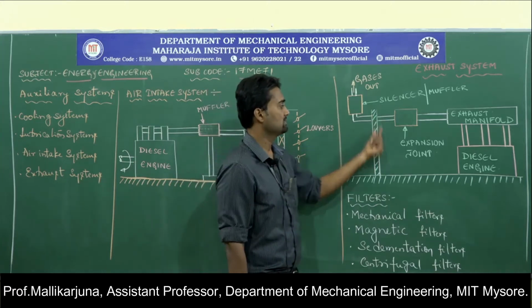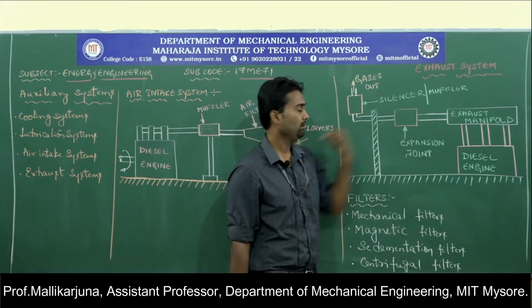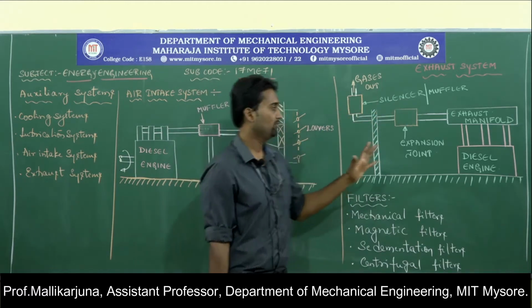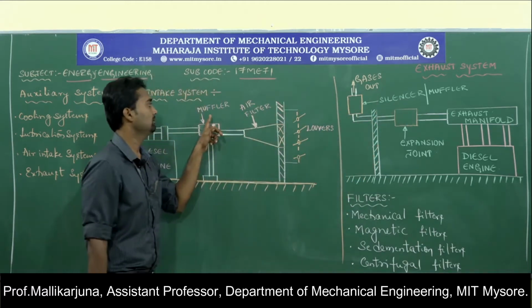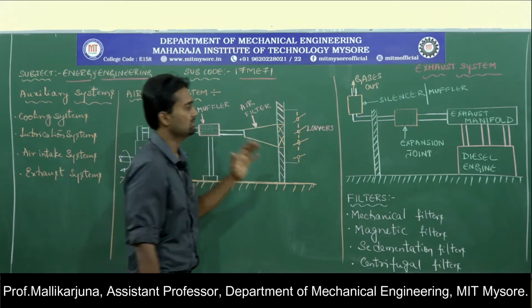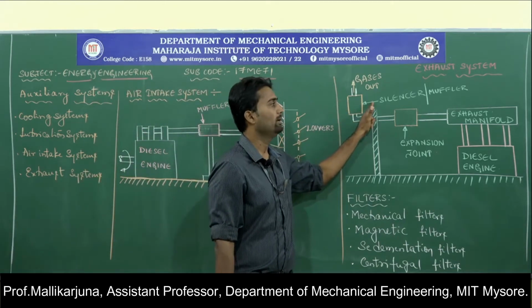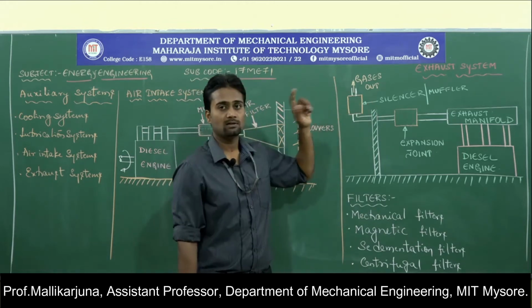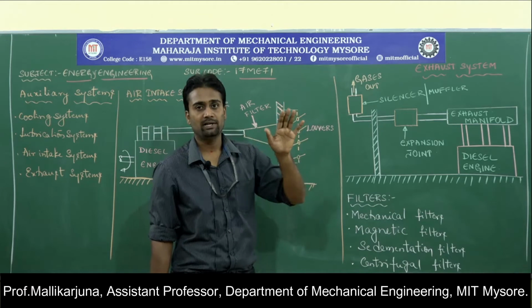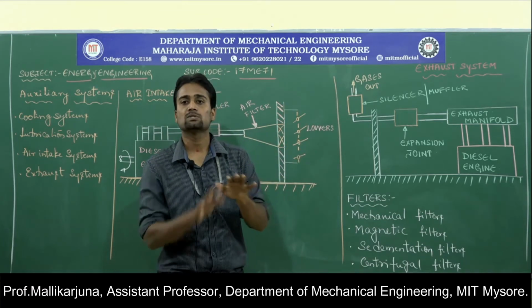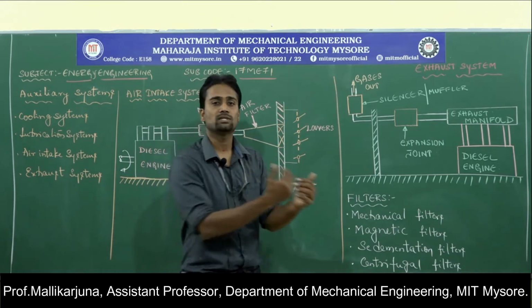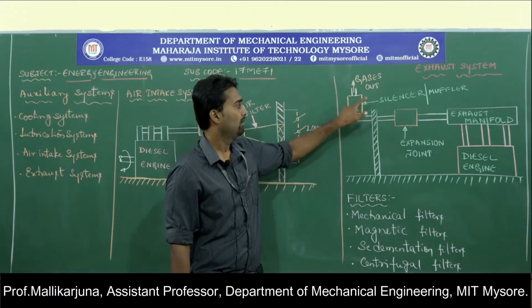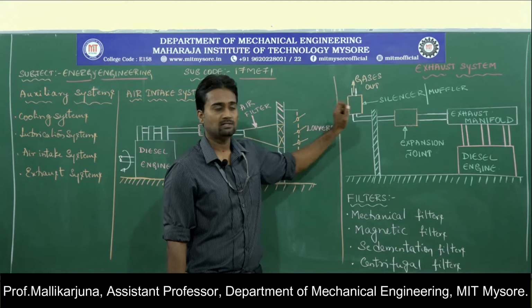Next thing is this is a support structure for the huge pipeline, silencer or muffler. Whatever the function we have talked about with respect to muffler in the air intake system, the same function has to be done by this silencer or muffler. Silencer, as the name itself is indicating, is going to silence the gases which are released by the engine cylinder. How does it function? Again it is the same.